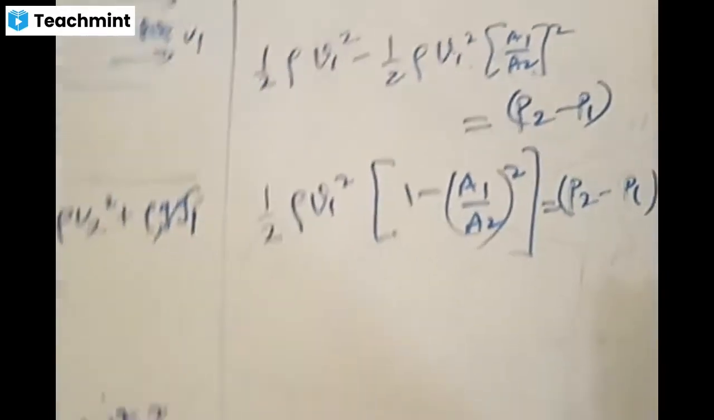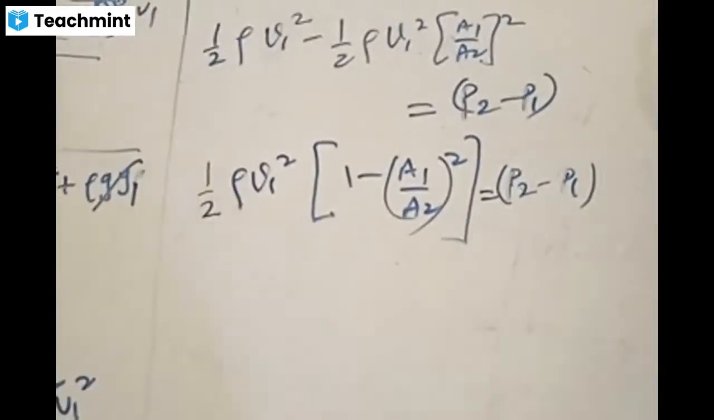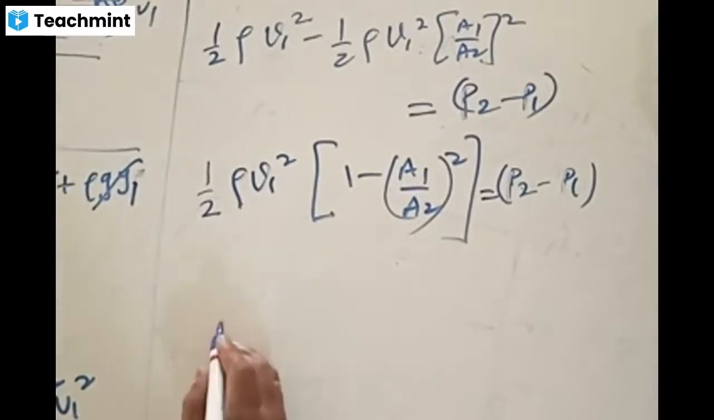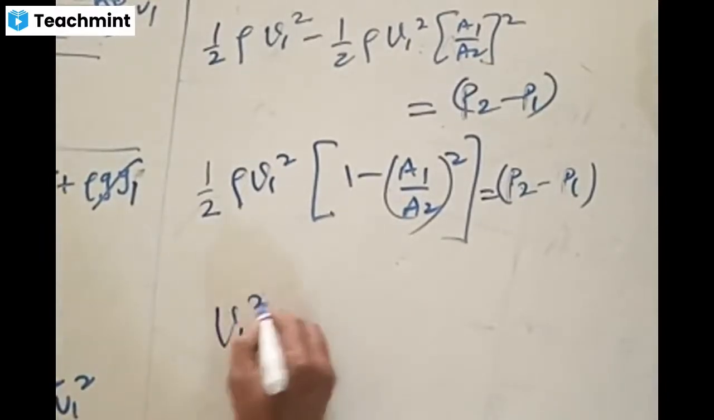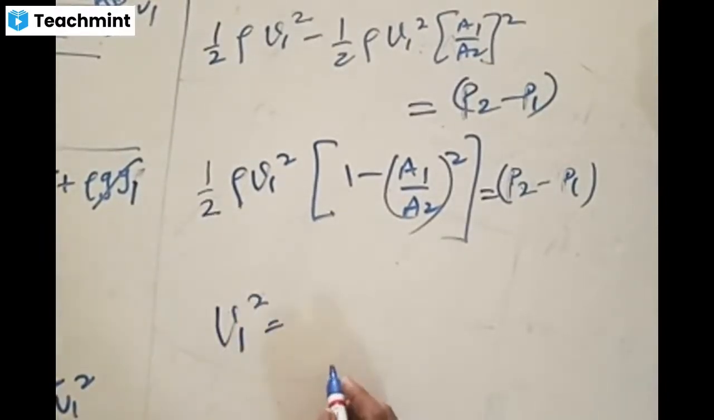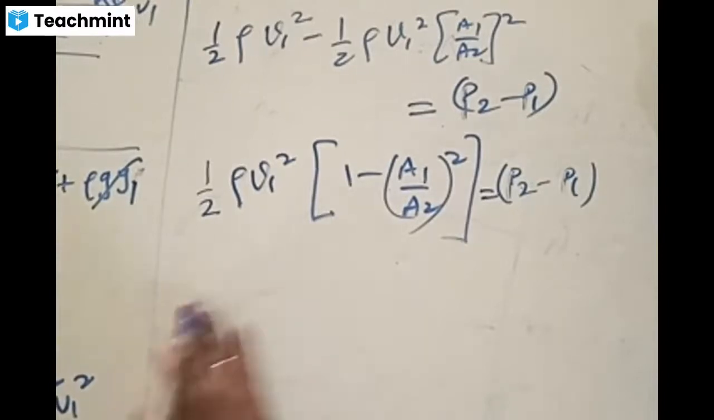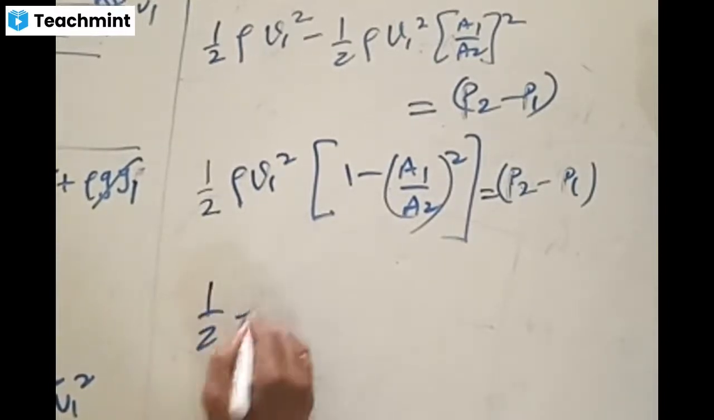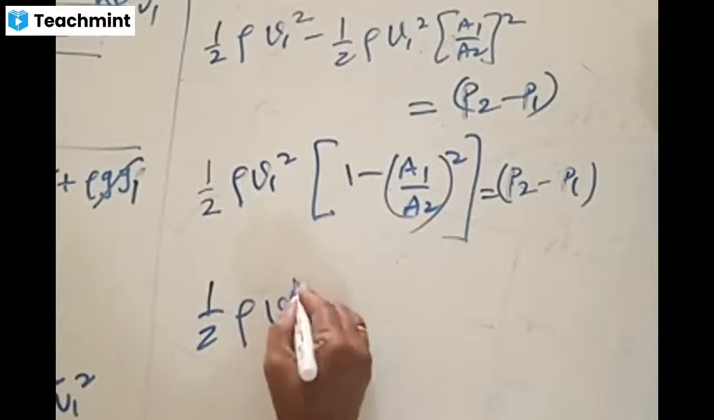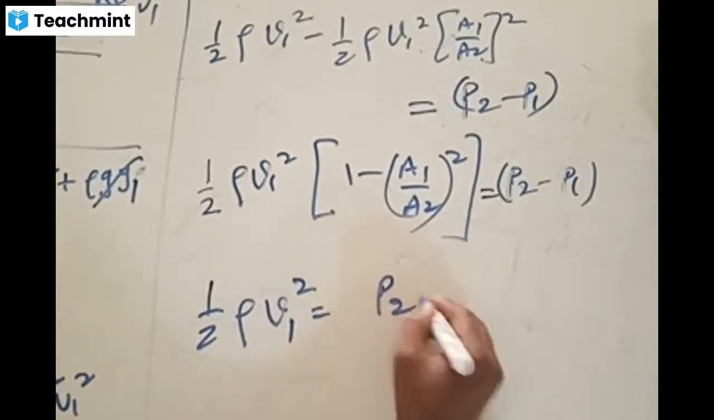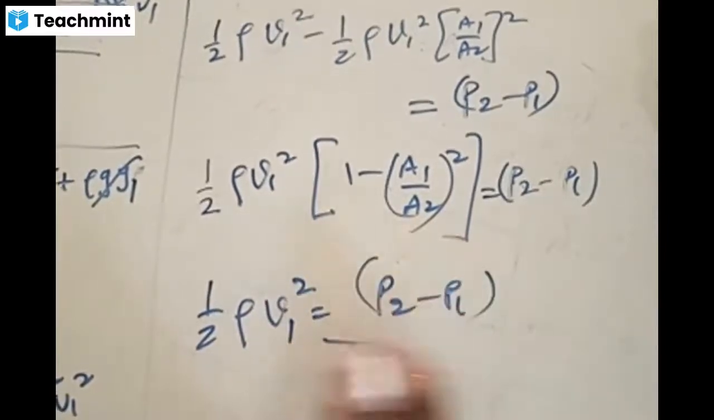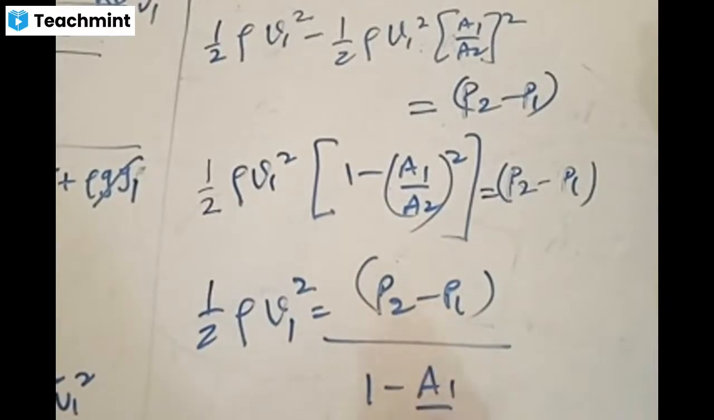Now from this, write the equation. What is it that we need to write the equation for? We need to write the equation for V1 square. V1 square is equal to... I'll take it one by one. Half rho V1 square is equal to P2 minus P1 by 1 minus A1 by A2 whole square.